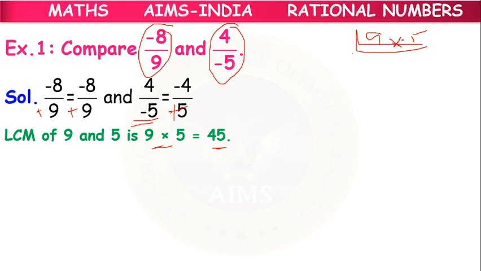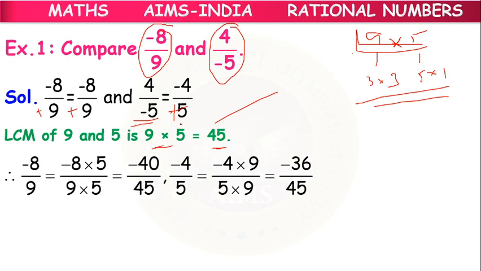But there is no common prime number which is a factor of 9 and 5, because 9 can be written as 3 into 3, and 5 as 5 into 1. There is no common prime factor, so we multiply all. So we get 45. LCM is 45.